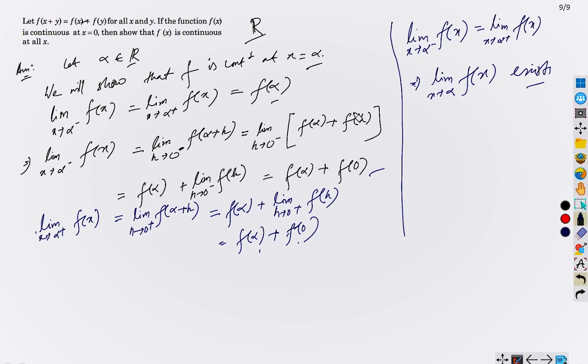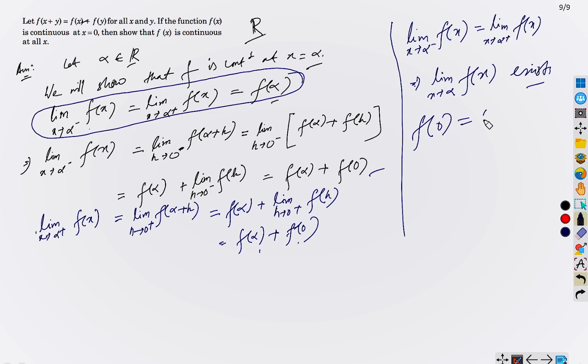But we have to prove the continuity. That is, we have to prove that all these three expressions are equal. We have proved only these two are equal. We also have to prove this one. So for that, what we have to do? We have to just prove that f(0) equals 0.